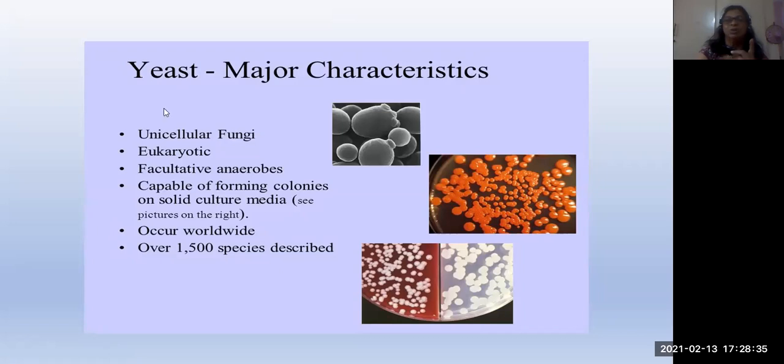In the fungi, as I told you, yeast is a single cell organism, a single cell type of fungi. And these are unicellular, eukaryotic obviously, and facultative anaerobes. That means anaerobic respiration takes place, not aerobic. Anaerobic means what? Without oxygen they go through respiration, and are capable of forming colonies on solid culture media.